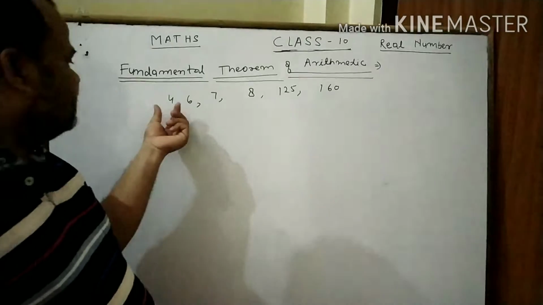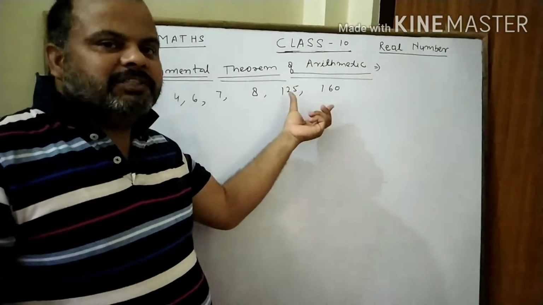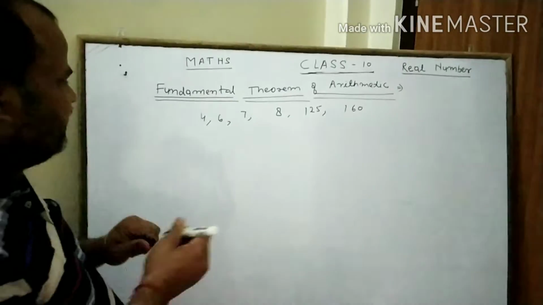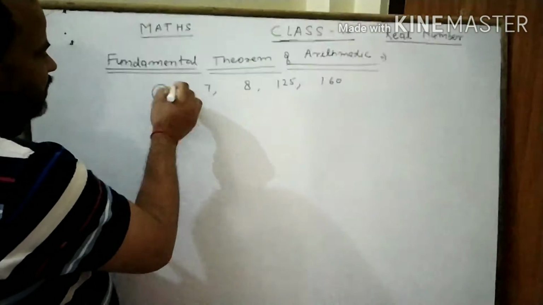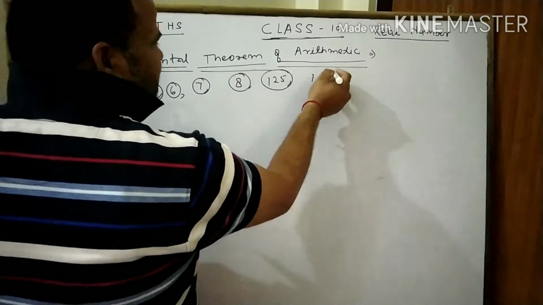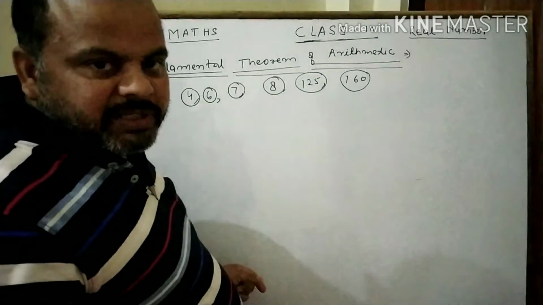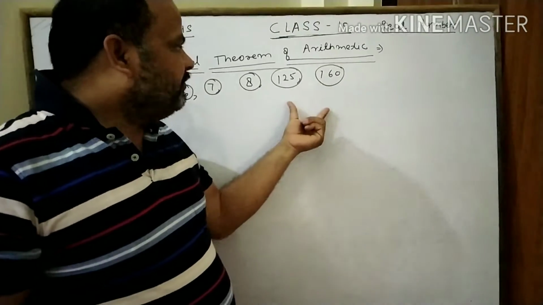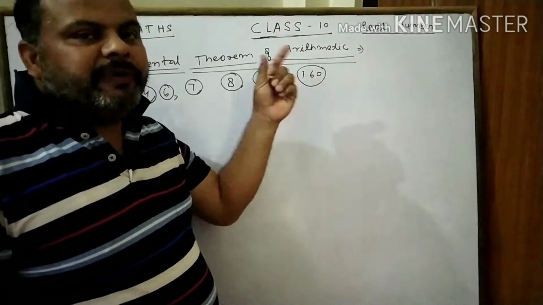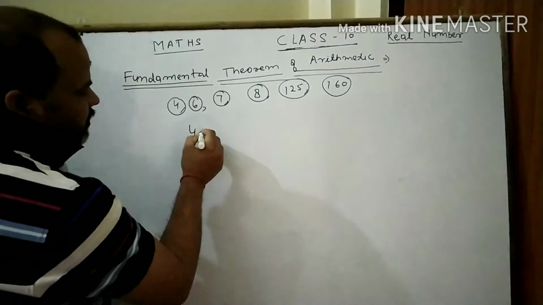Each and every number except one is expressed in the form of a unique prime factorization. Prime factorization means, like 4.